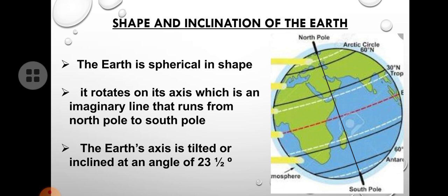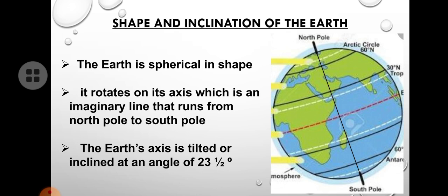So what is the shape of our earth? It is spherical in shape. It is like a sphere. A sphere is like a ball shape. So look at the picture. It rotates on its axis.